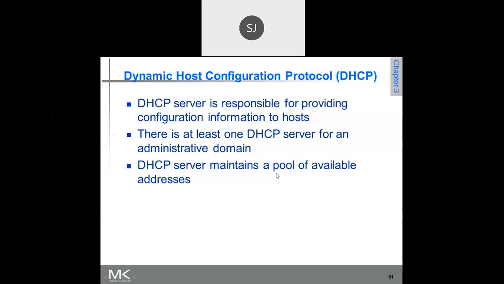So the DHCP server maintains a pool of available addresses, because it has to ensure that the same IP address cannot be given to more than one machine. So the DHCP server always maintains a list of IP addresses that it is allowed to assign to the requesting clients.